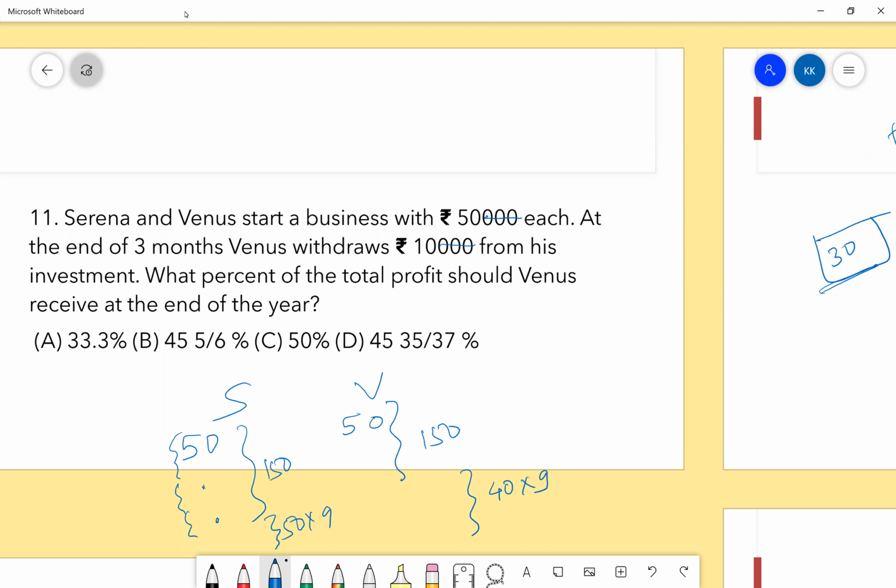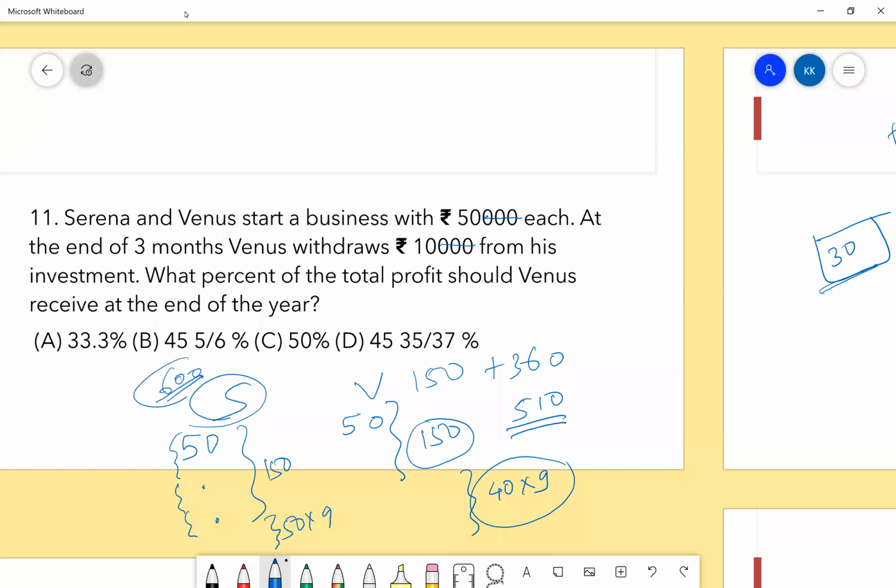Serena's total will be 12 into 50, so Serena's share will be 600. And here you will get 150 plus 360, 510. Now you just have to take the ratio of this, and that will be the answer.